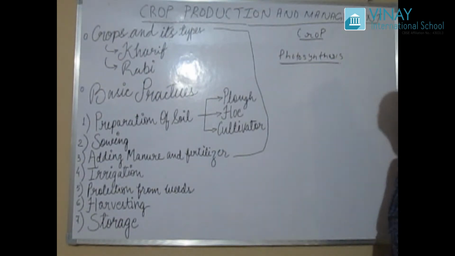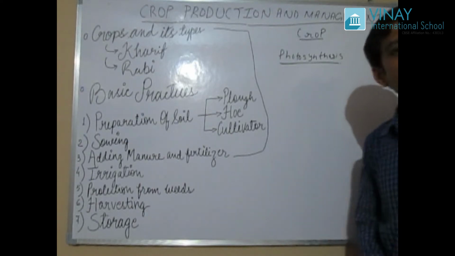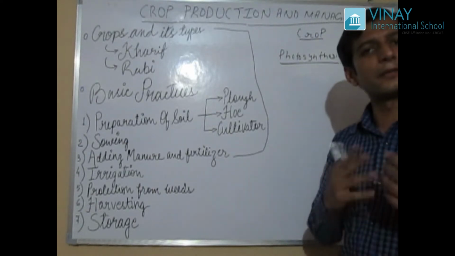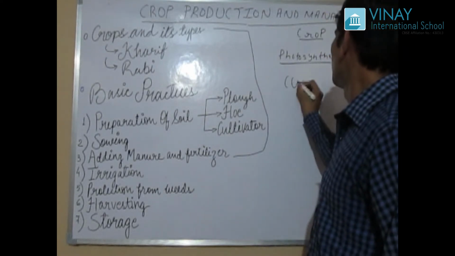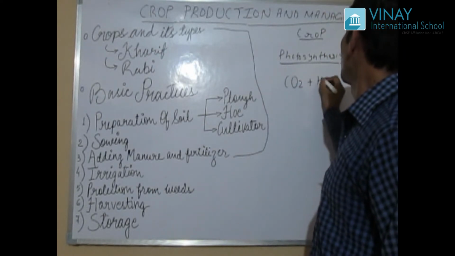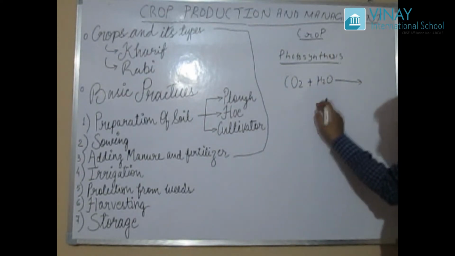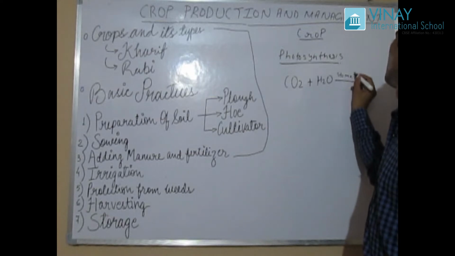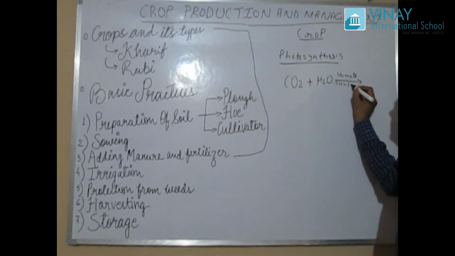Plants obtain their food by photosynthesis. Plants prepare their food in the presence of carbon dioxide and water, and this process occurs in stomata, in the presence of sunlight.